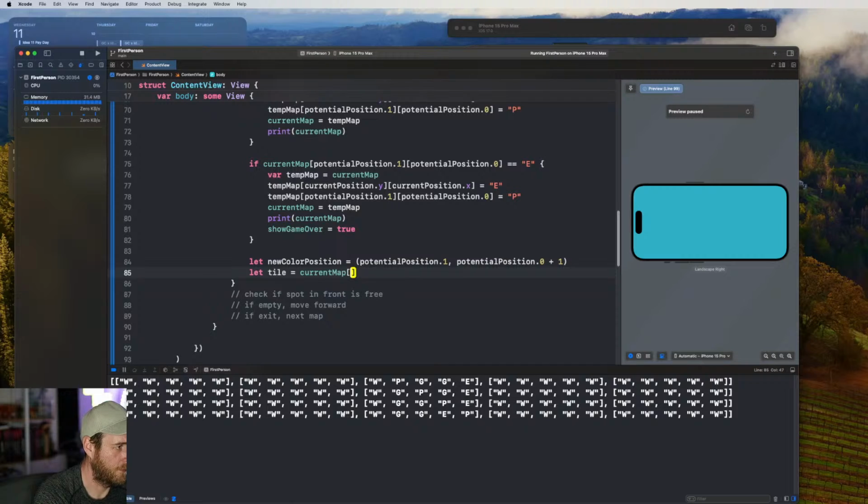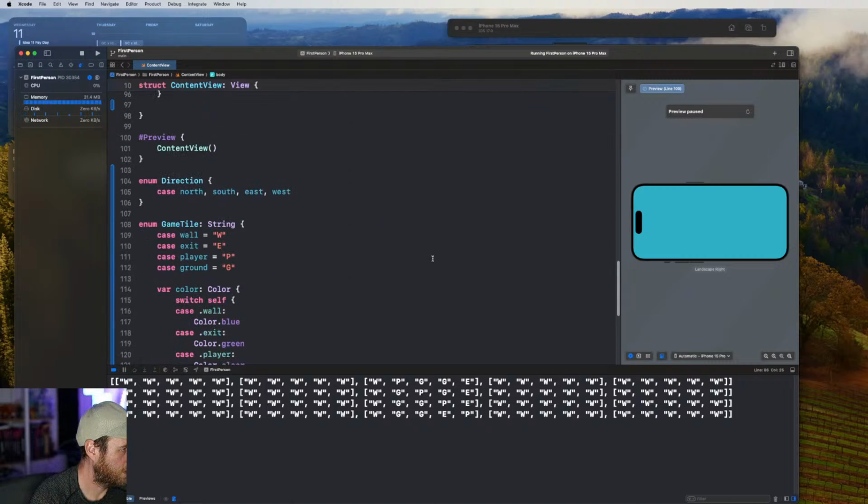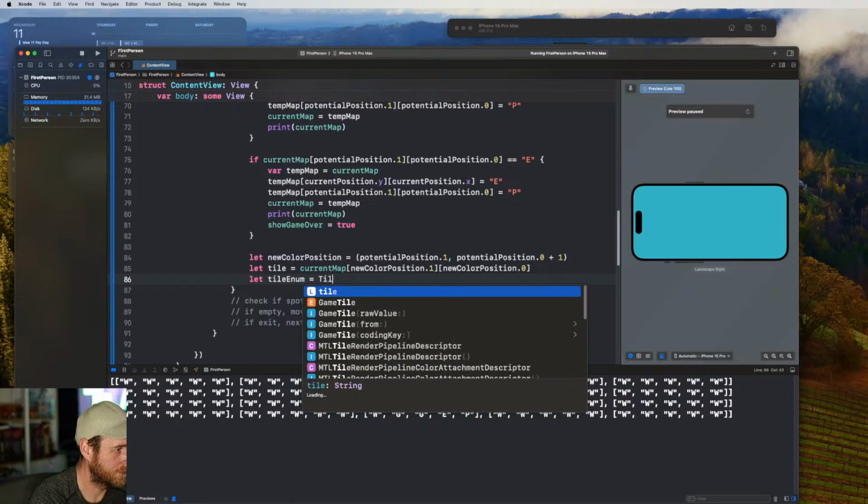And then we have new color position 1, new color position 0. So that's the tile. This will be the value, the letter at that position. And what I can do here, I'll use the enum just for this. I've got to clean this up, obviously. Tile.